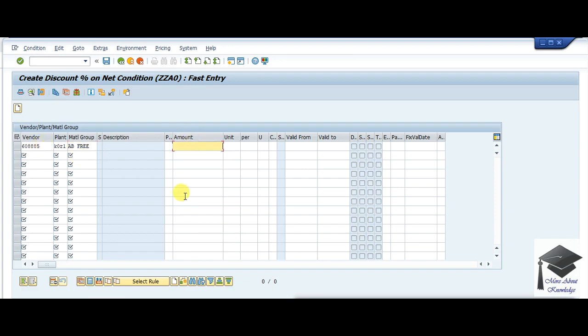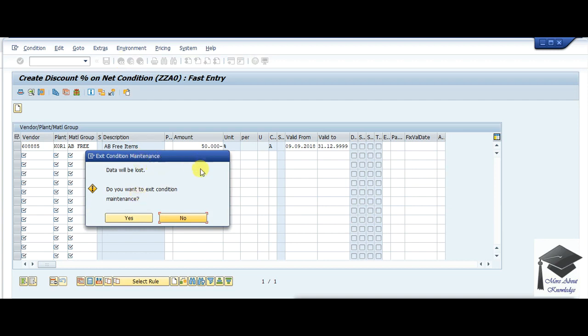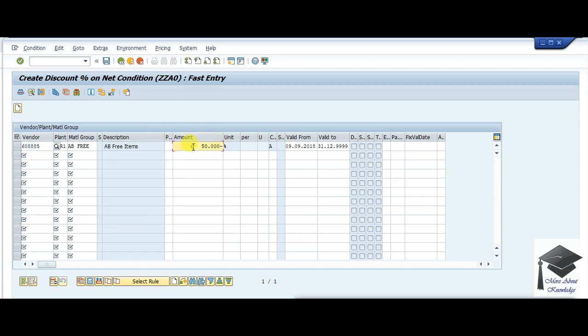So 50 is my base price. Oh sorry, ZZB0 was my base price. So let's make the first condition record. So condition record for discount. So I'll be giving 15% discount. Let's save it.